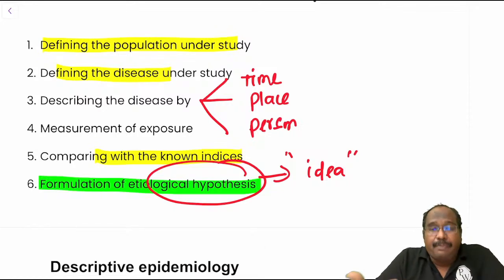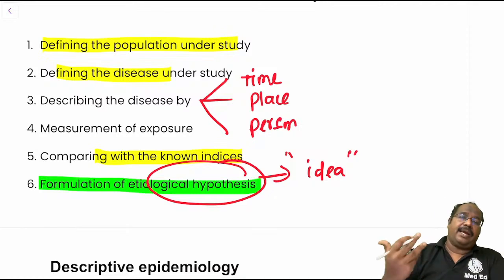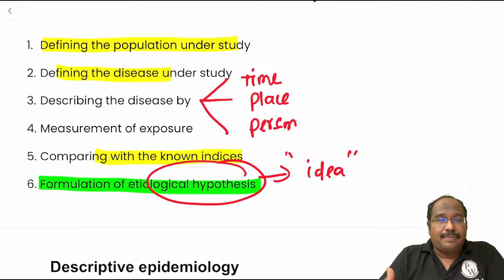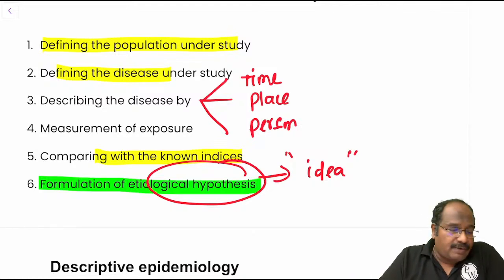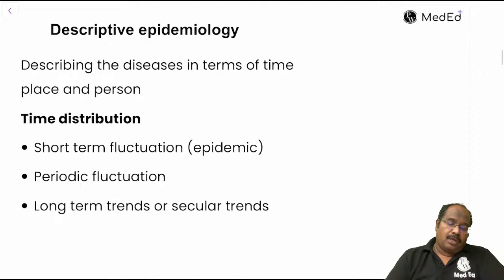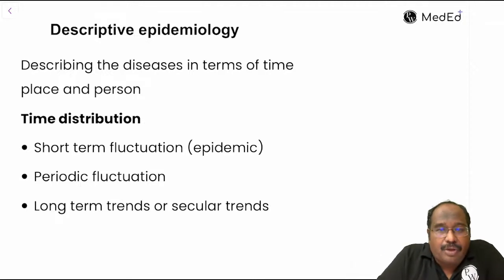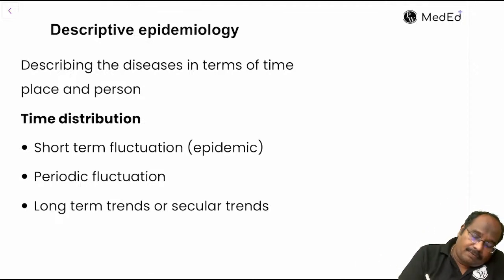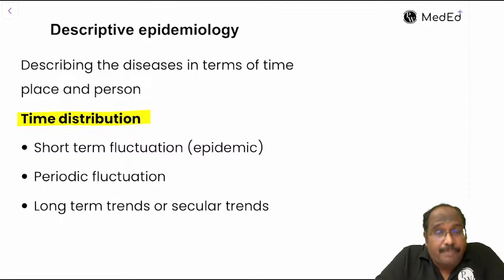These are some of the hypotheses which I can generate. So these are the steps: define the population, define the disease, describe the disease, measurement of exposure, compare it with the known indices, and formulation of hypothesis. In describing it, you are going to describe the disease in terms of time, place, and person.